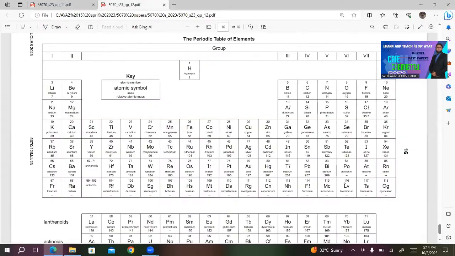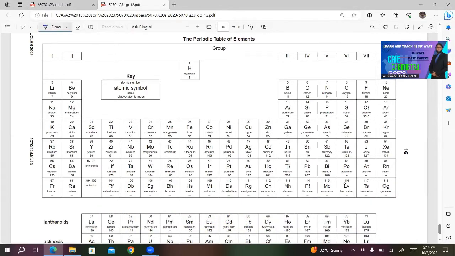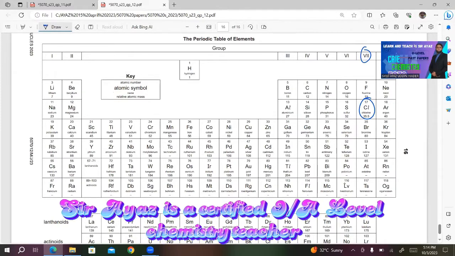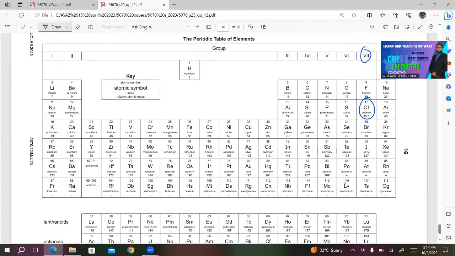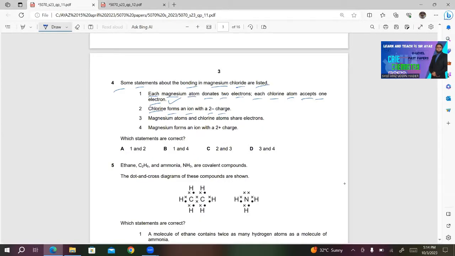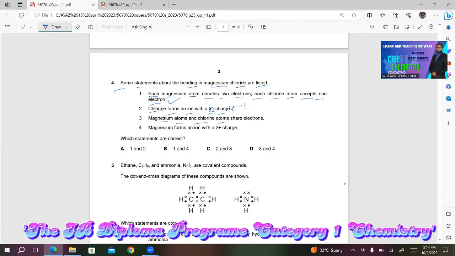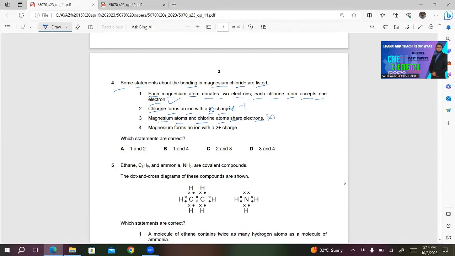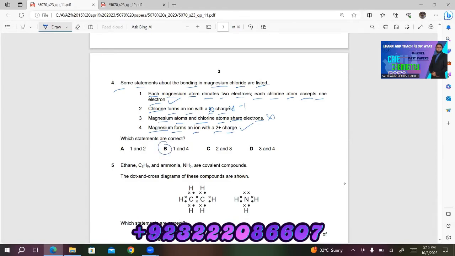If you look at the position of chlorine, it's in group 7. Here it is chlorine. And it needs 1 electron to form negative ion. So the charge must be -1, not -2. So this is wrong. Number 3, magnesium atoms and chlorine atoms share electrons. This statement is wrong. Number 4, magnesium forms an ion with a 2+ charge. This statement is also correct. So 1 and 4 is correct. The answer should be B.